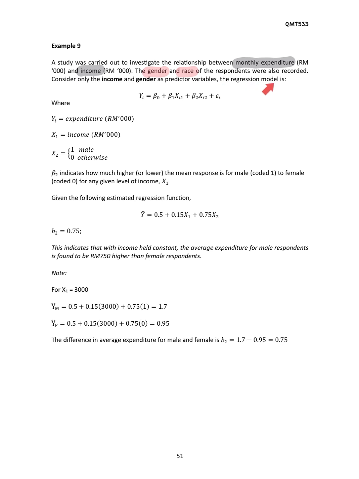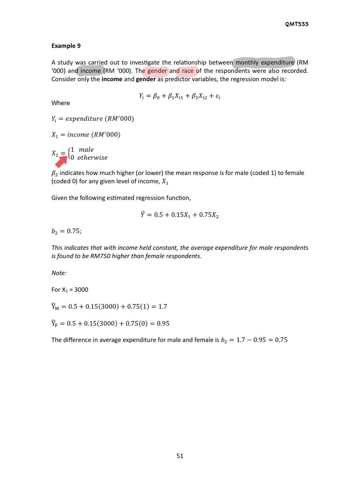Okay, the regression model is, let's say we take income and also gender as our model. So we have yi equals beta naught plus beta 1 xi1 plus beta 2 xi2 plus error terms, where our dependent variable is expenditure, measured in thousand, and x1 is income, also measured in thousand, and x2 is the categorical variable, which is gender.